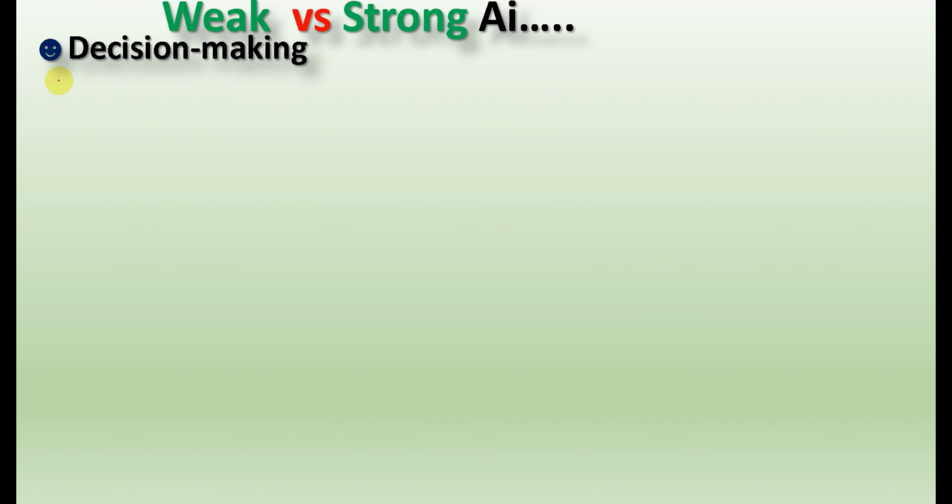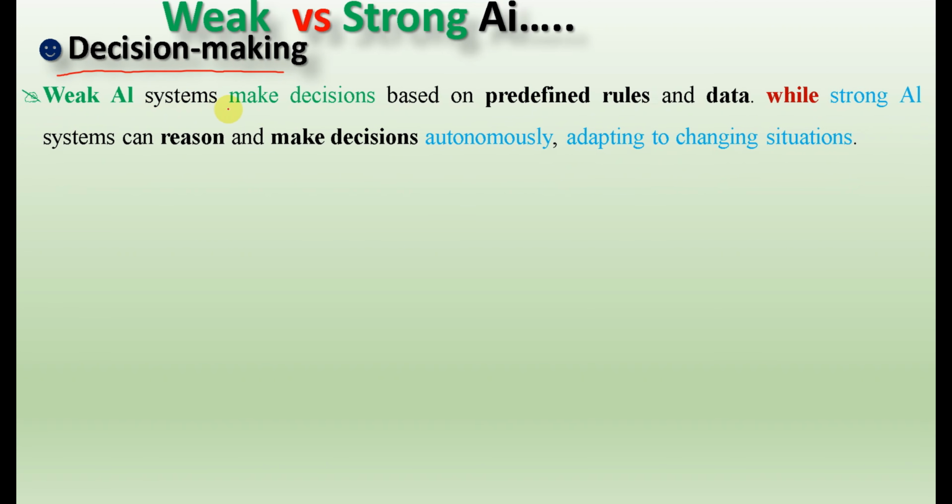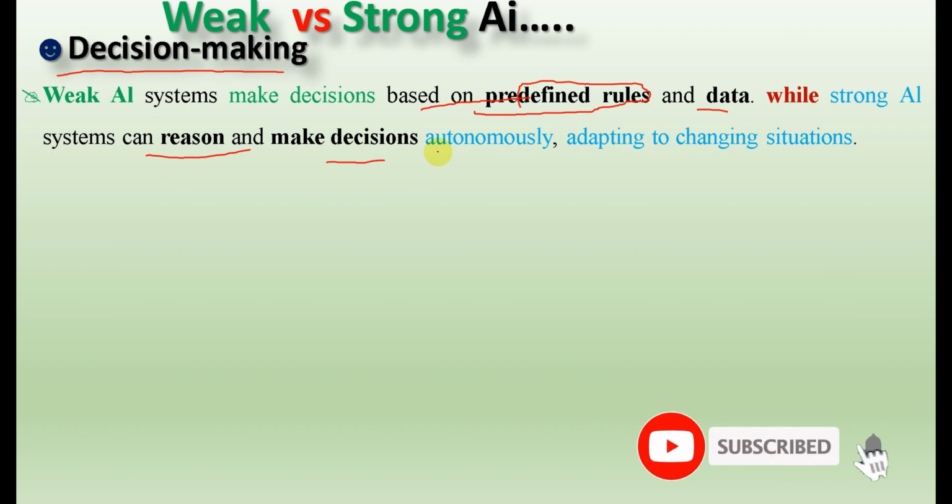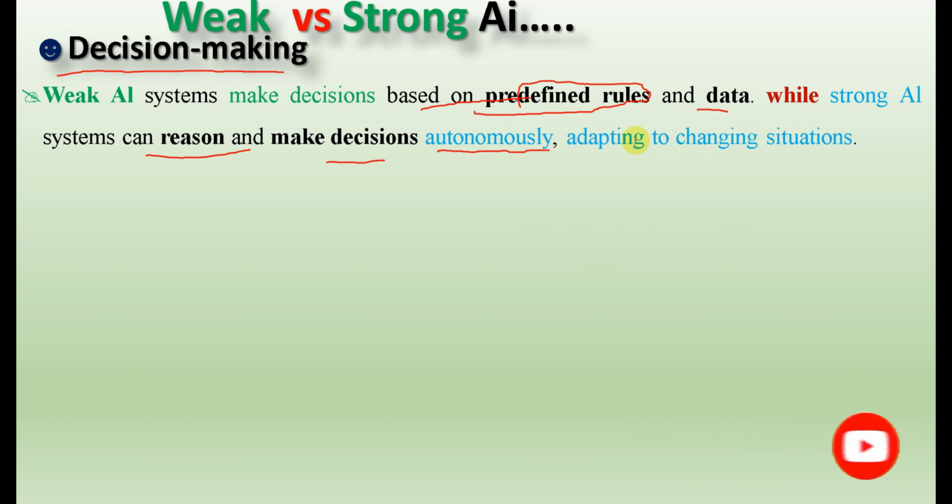The second difference between weak and strong AI is decision making. Weak AI systems make decisions based on predefined rules and data, while strong AI systems can reason and make decisions autonomously instead of relying on predefined rules and data. They adapt to changing situations.